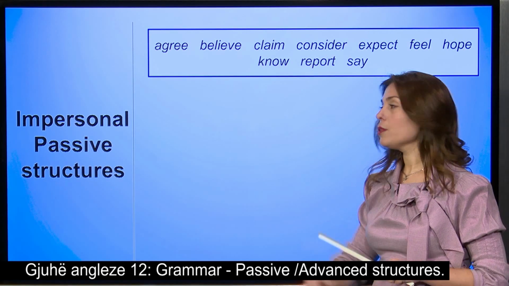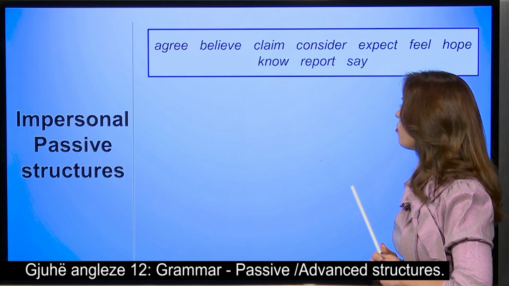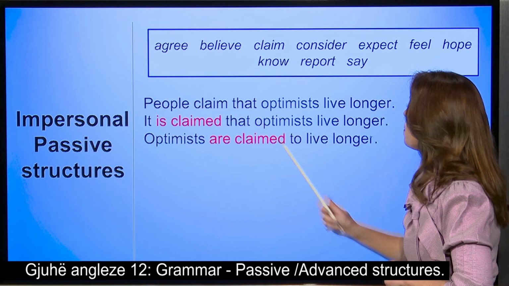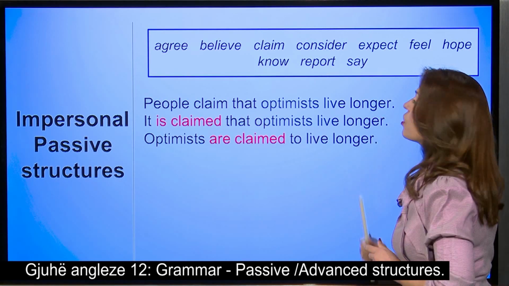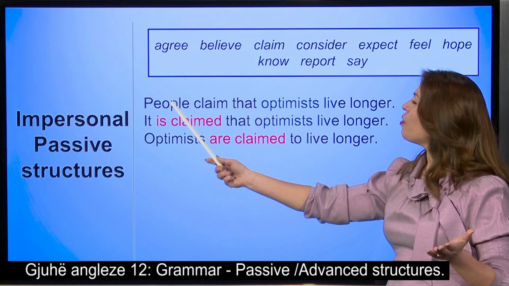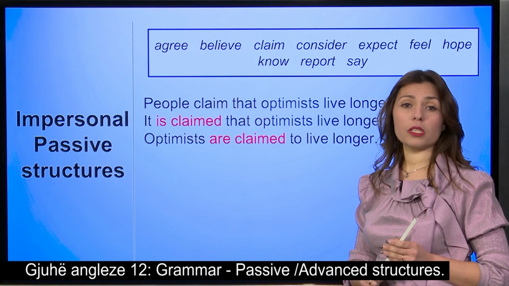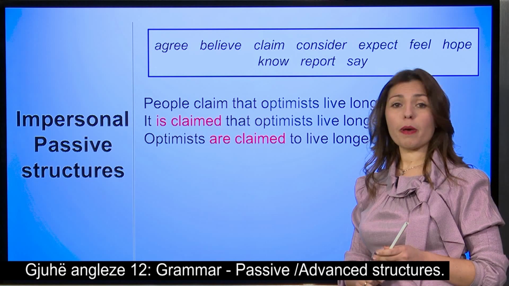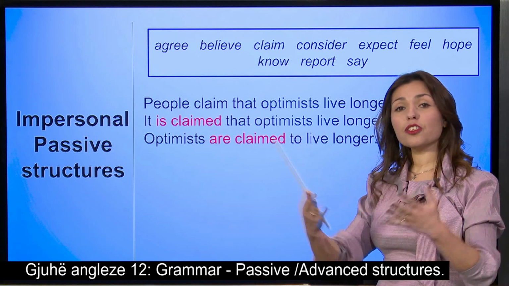Let's see some examples for you to understand. Well, we have, people claim that optimists live longer. You are not going to find such a sentence in a newspaper, for example, because newspapers or magazines want you to believe that it is something general.